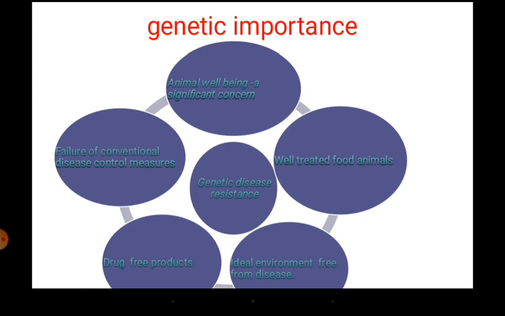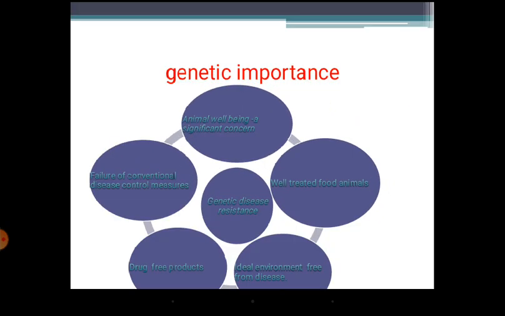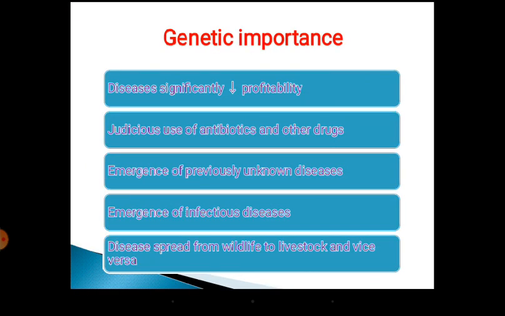These point out that for the general welfare of the animal, for the animals to be treated well, to have drug free products, to rear them in ideal disease free conditions, and also to take care of the failure of conventional disease control measures, we need to have a disease resistant flock. Okay, so we'll just move on to the next slide and see what is there.